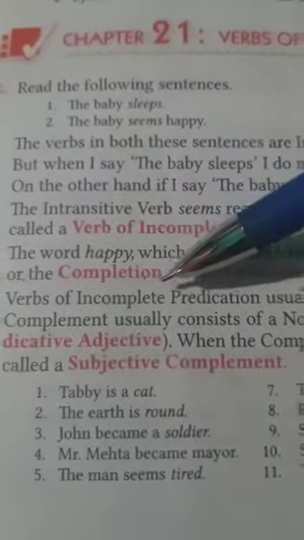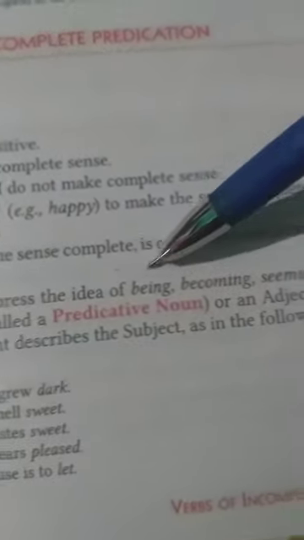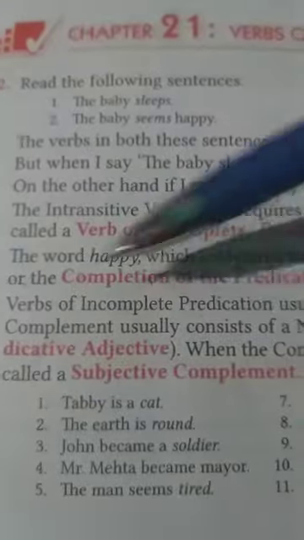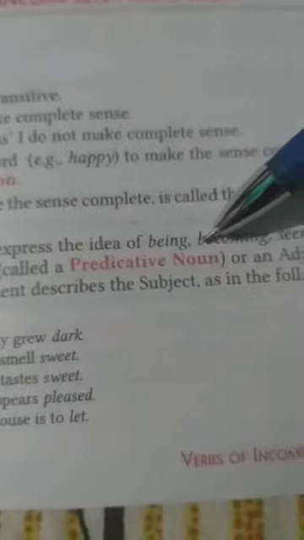Verbs of incomplete predication usually express the idea of being, becoming, seeming, appearing. The complement usually consists of a noun called a predicative noun. Just read it again.